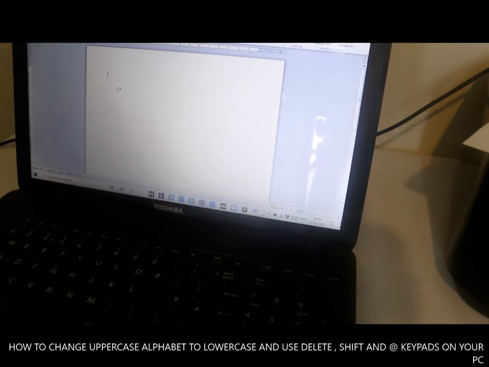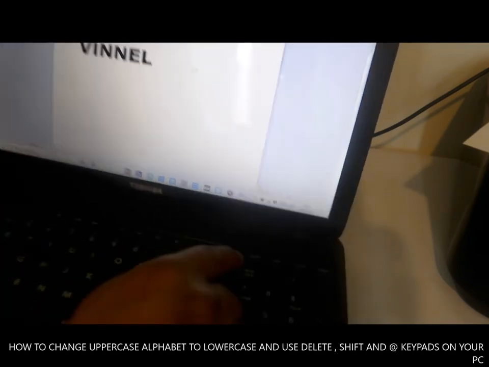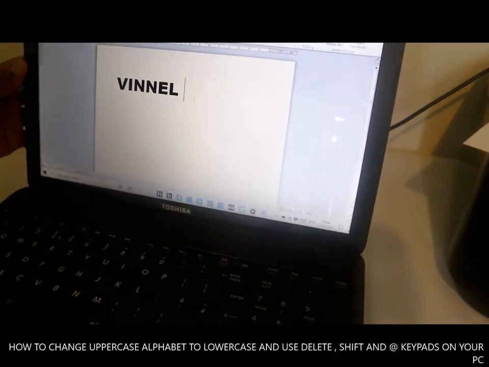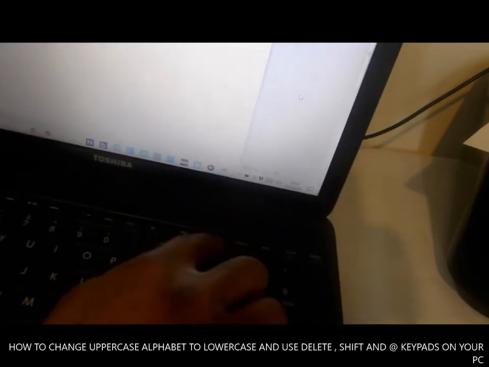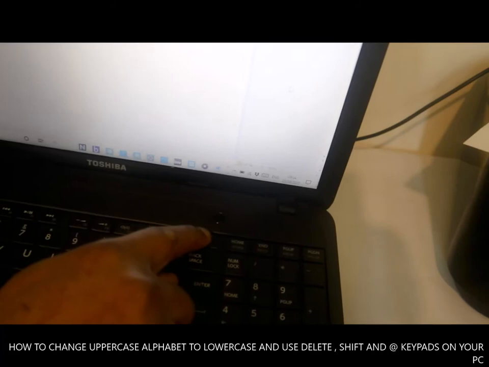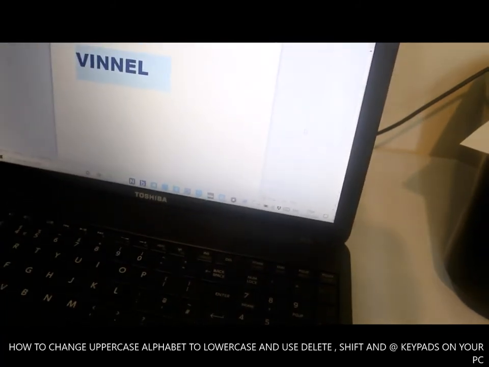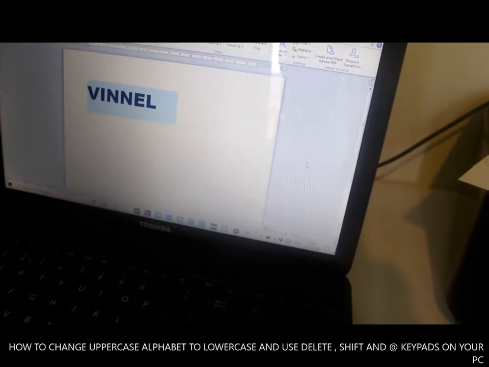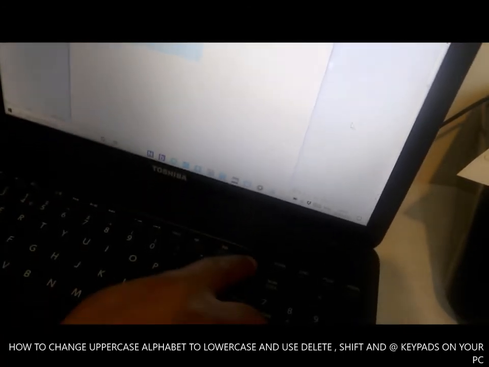Let me show you again. Type vinyl, and make it bold. You select bold, change the font to Arial Black, or change the font size to 48. Now, if you select this vinyl and hit delete, you will delete everything. This is the delete button.